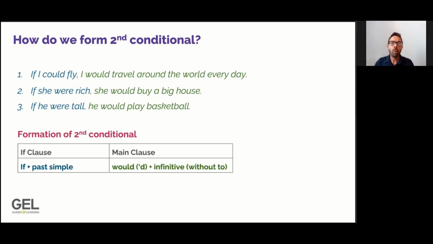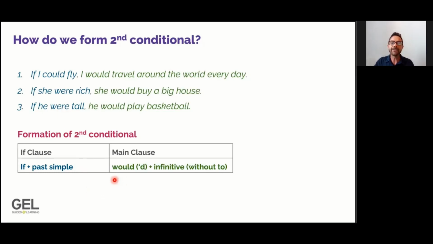Let's look at what is the verb form that we use in second conditional sentences. In the if clause, the verb that we use is past simple. If we look at number one, could. Number two, were, and similarly with number three, were. These are past simple verbs.